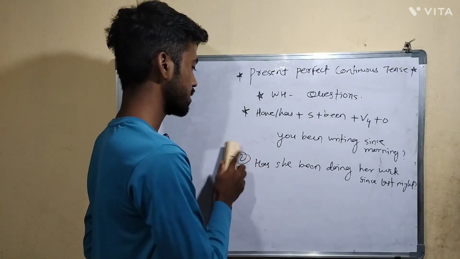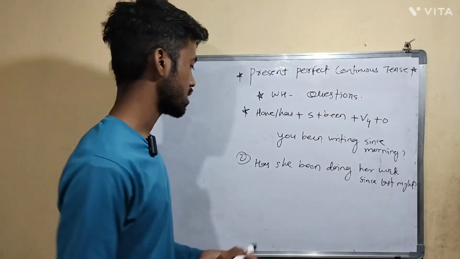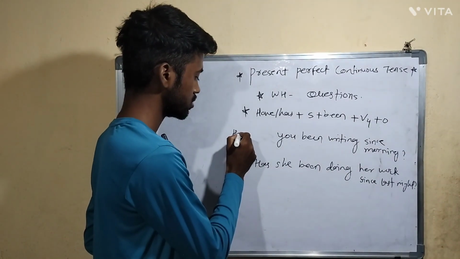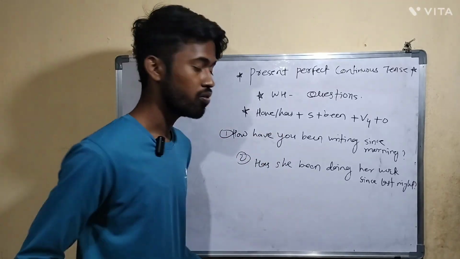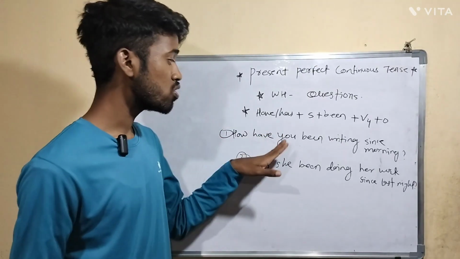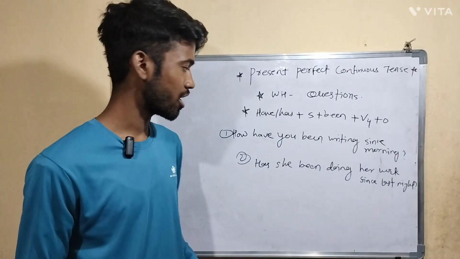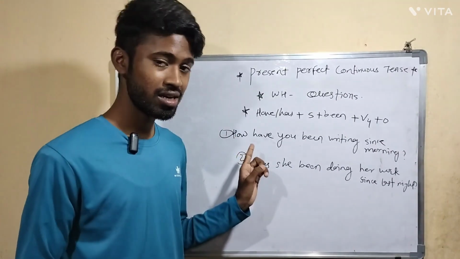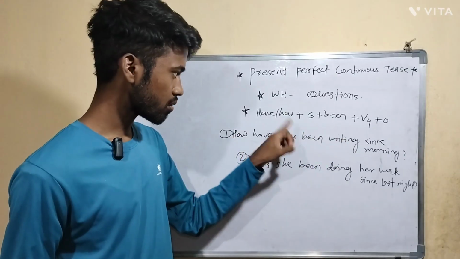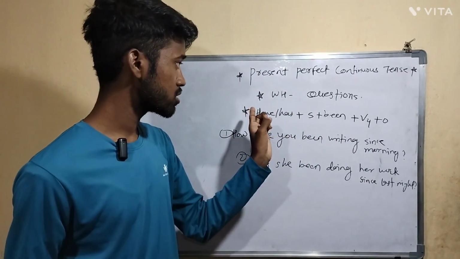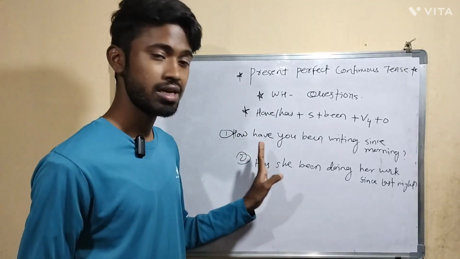So what will it become? How have you been writing since morning? I just added the WH word at the starting, so it became a WH question. Before it was a verbal question, now it is a WH question.